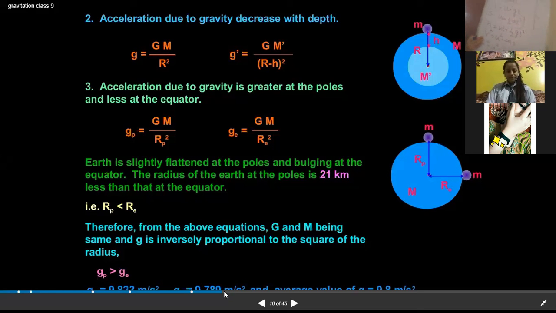So when a body is dropped freely, the equations of motion we are going to use are v is equal to u plus gt, h is equal to ut plus half gt square, and v square is equal to u square plus 2gs. So this is how these equations will change. Now if there is any question, you can ask.